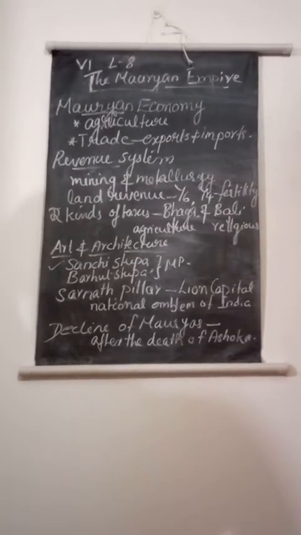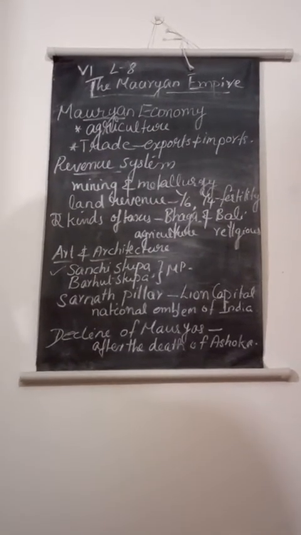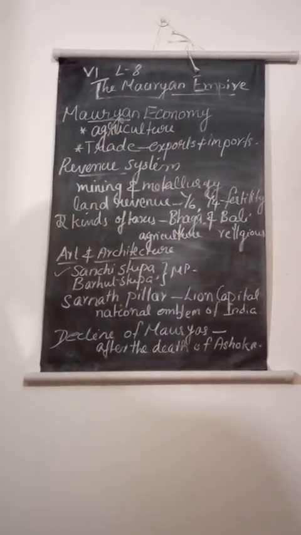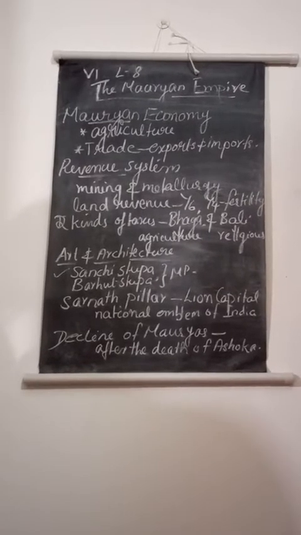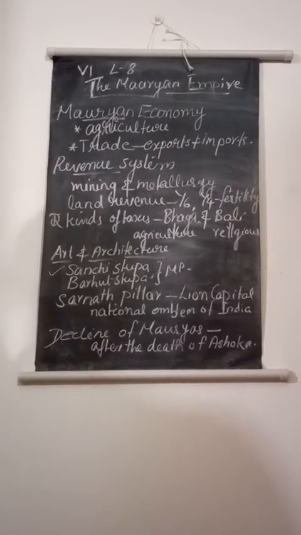Traders were organized in guilds. They were called as srenis. Inland trade was there, and also exports and imports. The trade relation was carried on with Syria, Egypt, Greece, Rome, China and Sri Lanka.